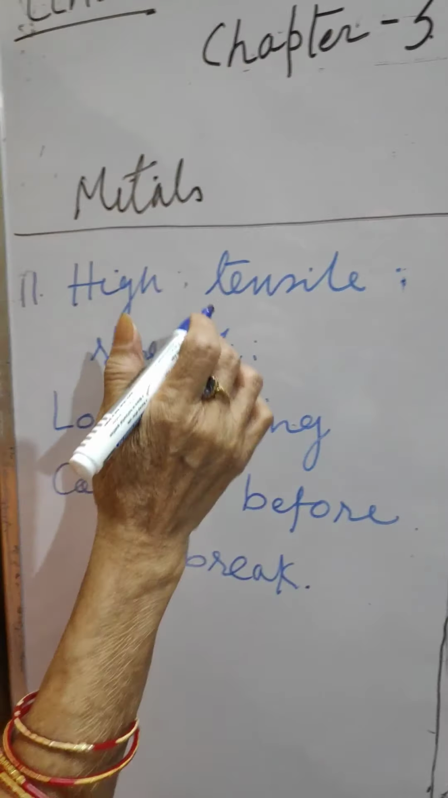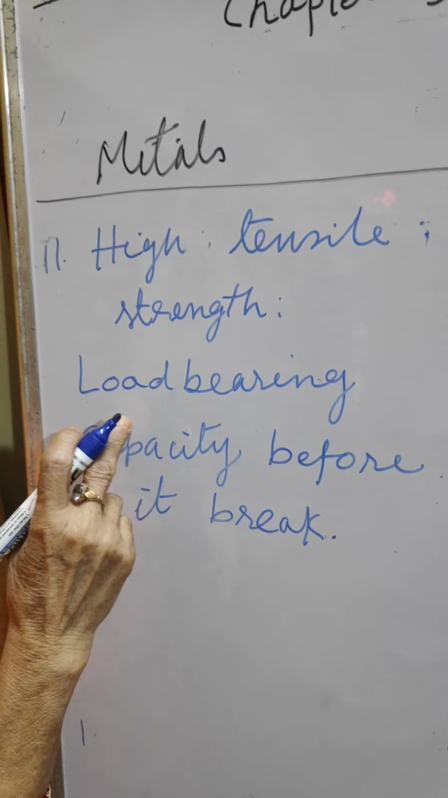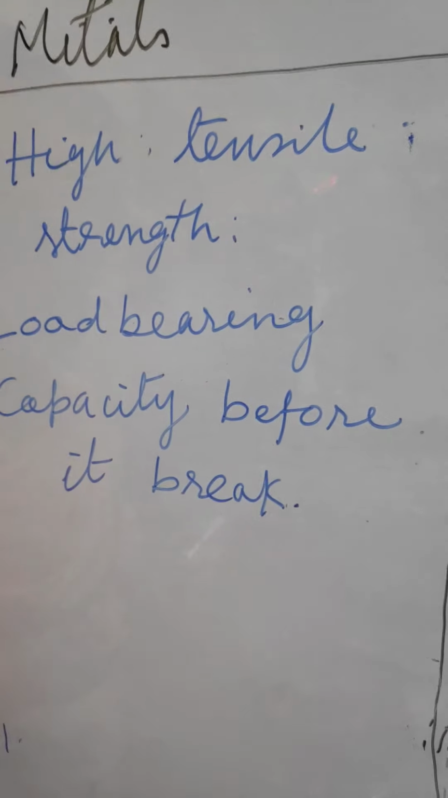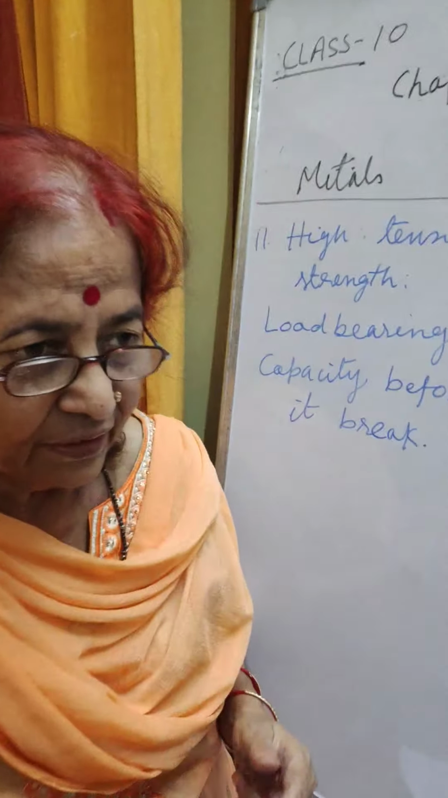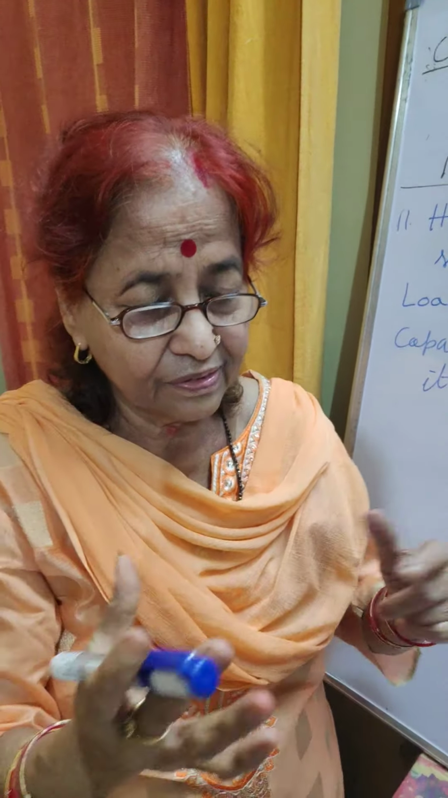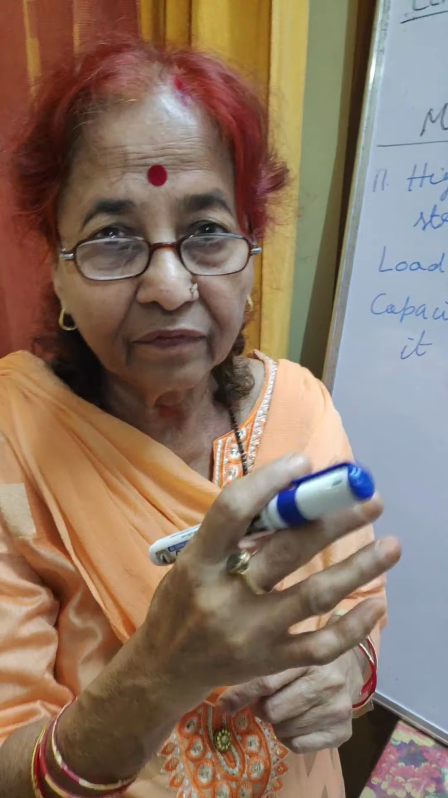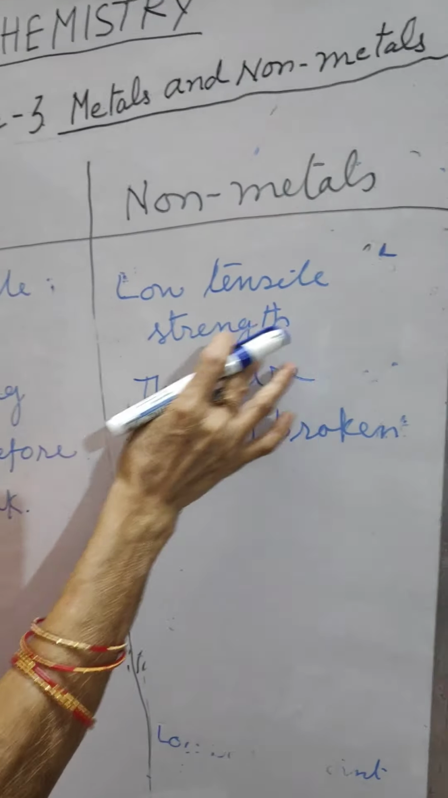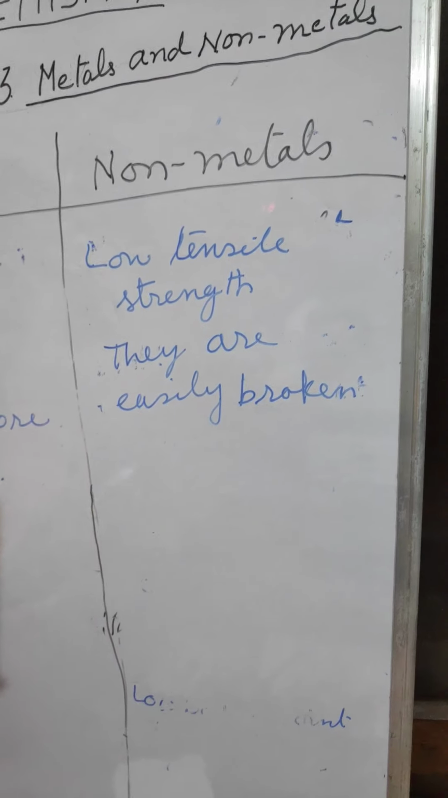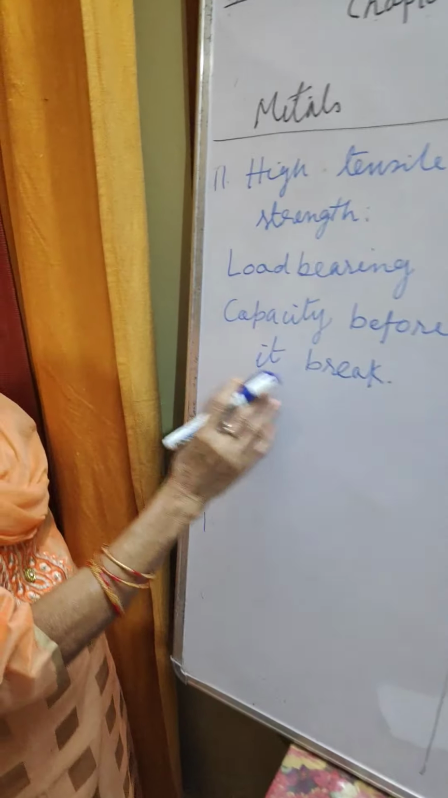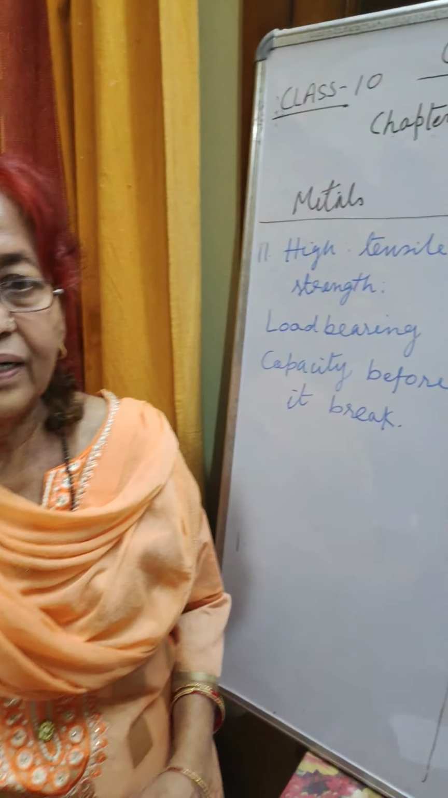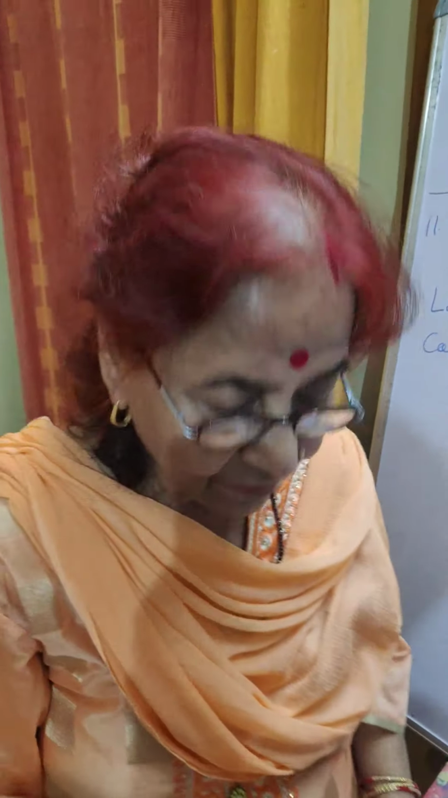Now here it is the high tensile strength of metal. It has a load bearing capacity before it breaks. For example, if you make a wire of iron and hang 10 kg, it will not break. But the non-metals have low tensile strength, they are easily broken. Now these 11 points are the differences between the metals and the non-metals, and learn these points by heart, it is very, very important.